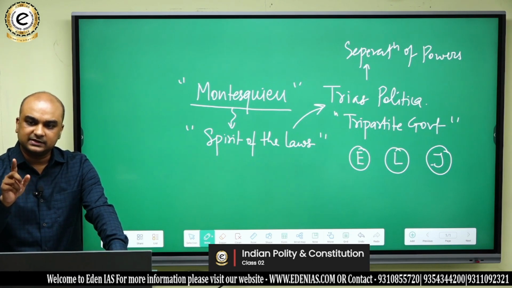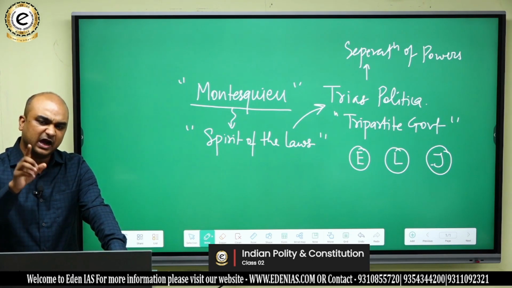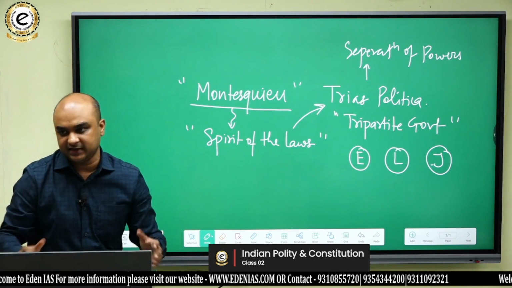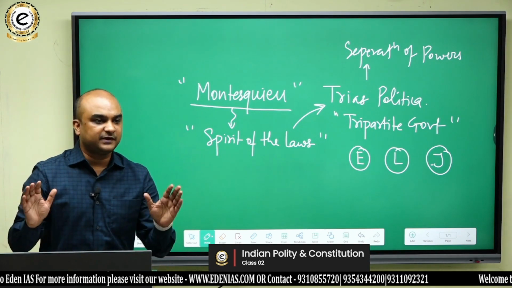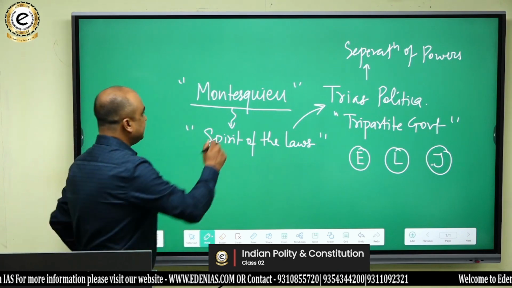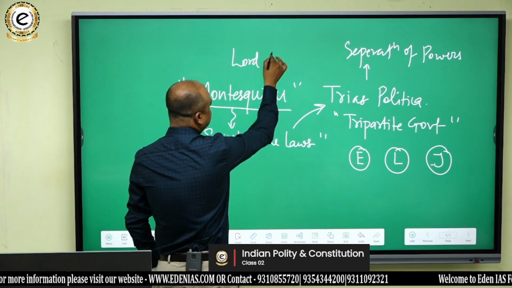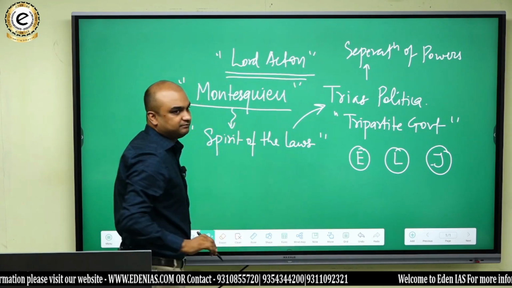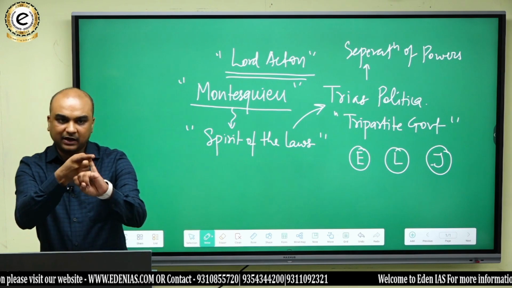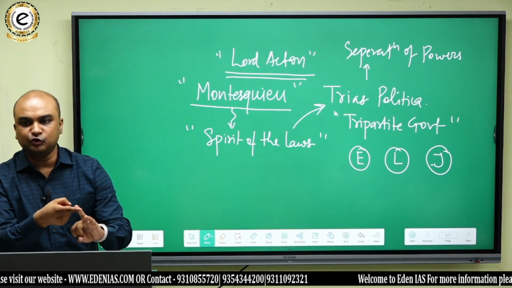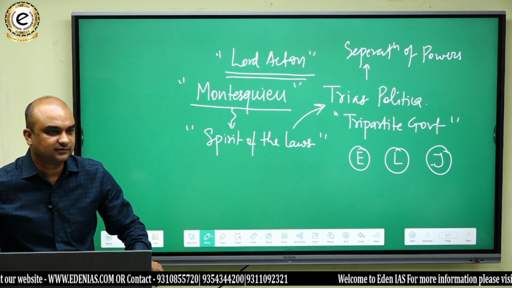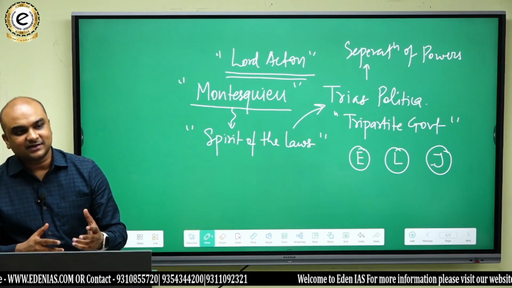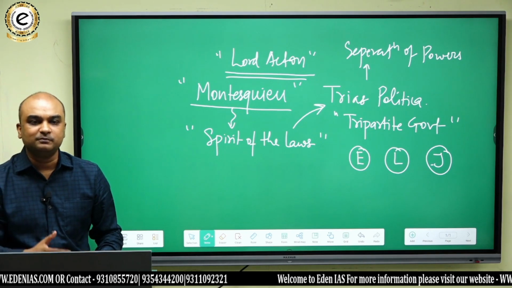So you know that the powers of the government should be unlimited or limited? Limited. That is what constitutionalism says. Do you understand that? There is a very famous British historian, his name is Lord Acton. Now he has said something. Now listen to this statement very carefully. He says, power corrupts and absolute power corrupts absolutely. Do you understand that? If you are given power, there is a tendency in human beings to misuse power.